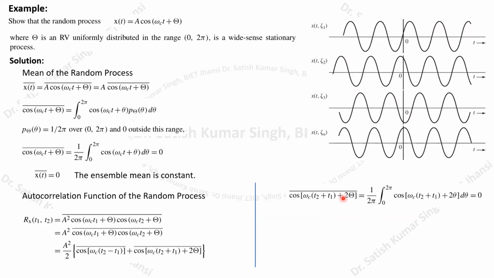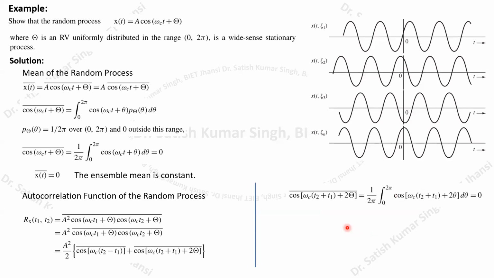You remember here again, this variable theta is your random variable. So again, we have to use that equation, x multiplied with the probability density function, which is equal to 1 upon 2 pi. So therefore we are getting this value 1 upon 2 pi. Again, if you calculate this integration, this value is going to be 0.